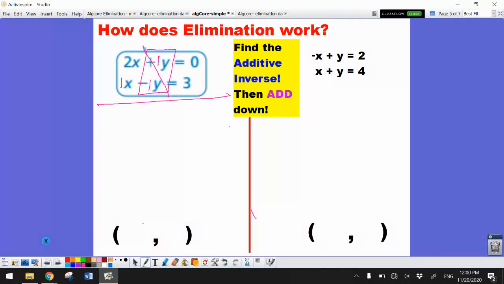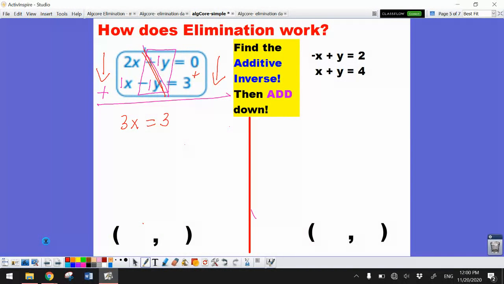I'm going to cross them out, draw a line, and put a plus sign here. Then I'm going to add down. Notice that my y's are gone because they're opposites. 2 plus 1 is a 3x. 0 plus 3 is 3.